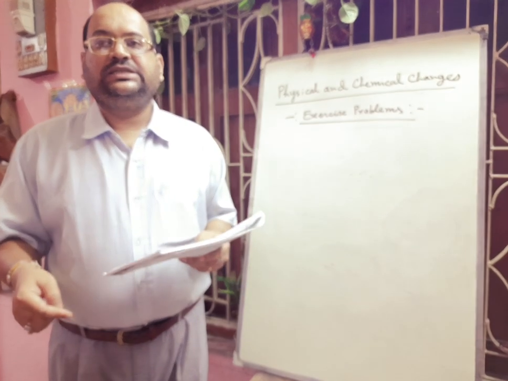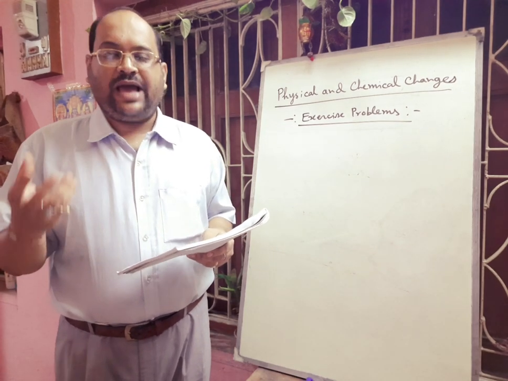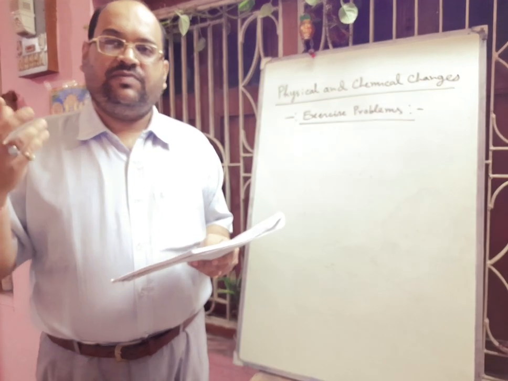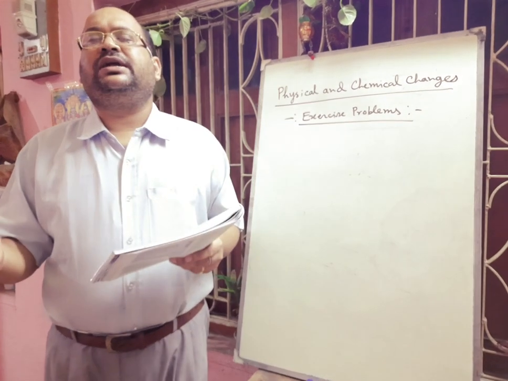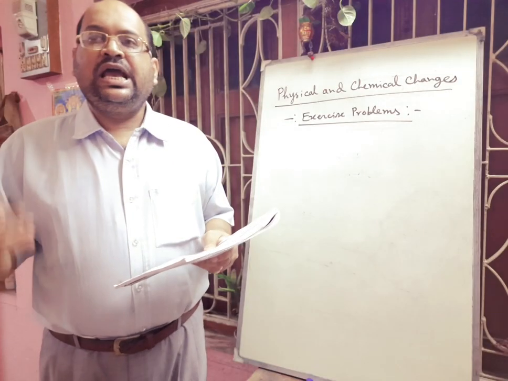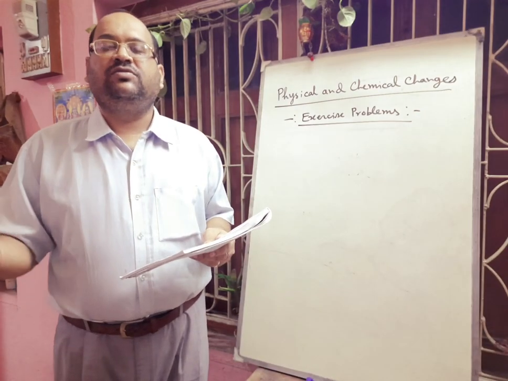Next one is given: a piece of paper is burned. Just now I have discussed, if you burn a piece of paper, what will you observe? You will get some ash after burning, as well as there will be formation of gas containing carbon dioxide and water. And here you can write that carbon dioxide gas turns lime water milky, and water vapor will turn anhydrous copper sulfate, which is white in color, into blue color.